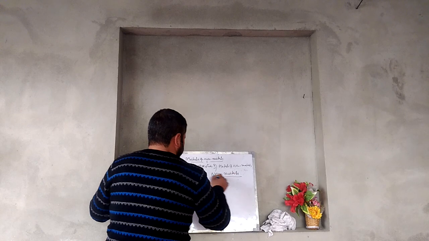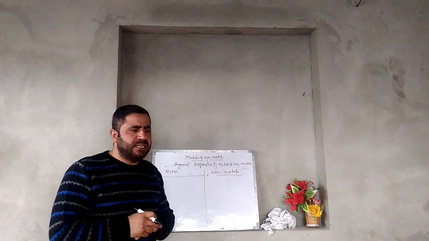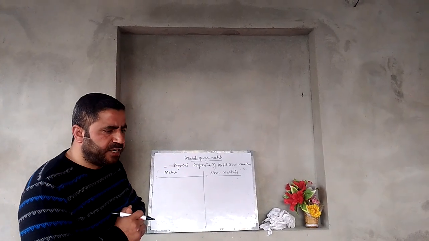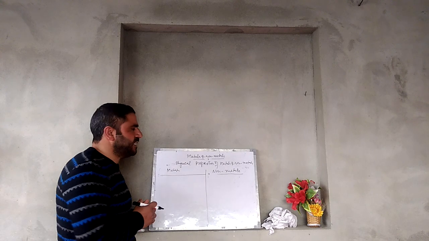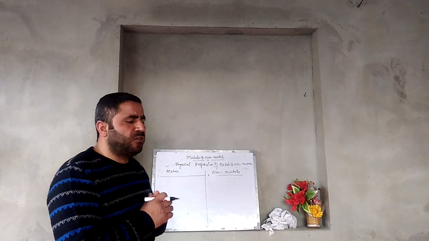Here students, we have learned what metals are and what non-metals are. We have defined metals and non-metals. Now we will discuss the physical properties of metals and non-metals.